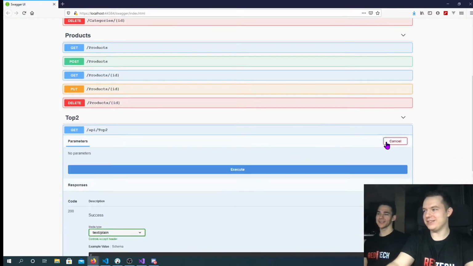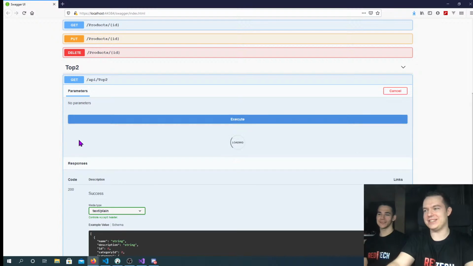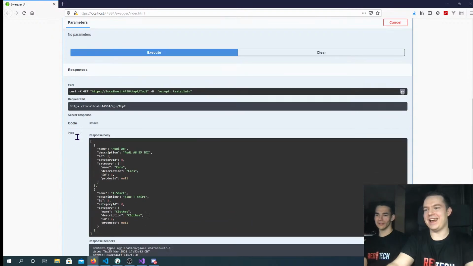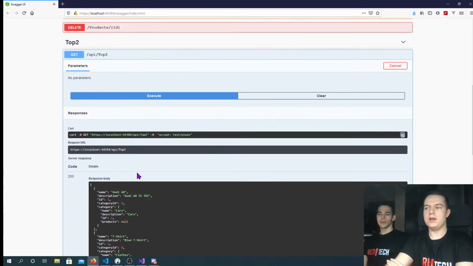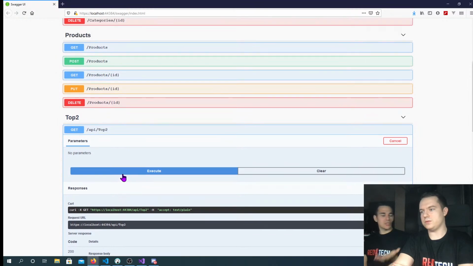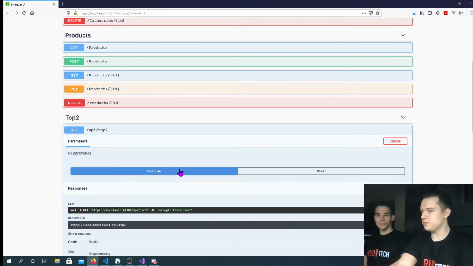So we go here, we try it out, we execute it. And yeah, it works. Drum roll, it works. As far as you can see, we have an Audi IA t-shirt just like we had in that front end. Okay, so this should be it, right? This should be all the code.